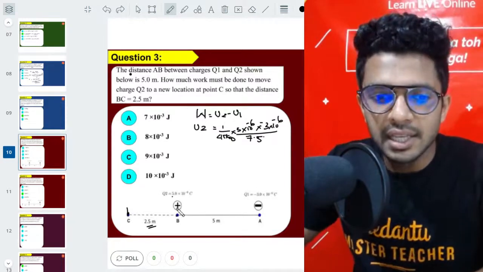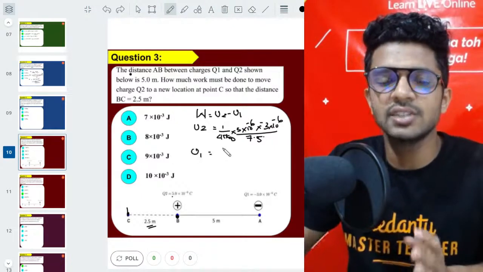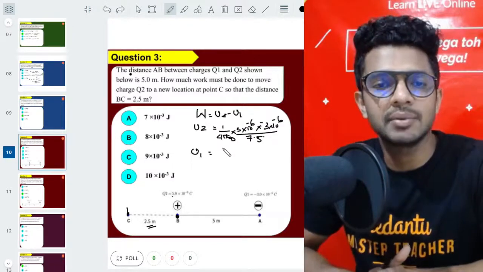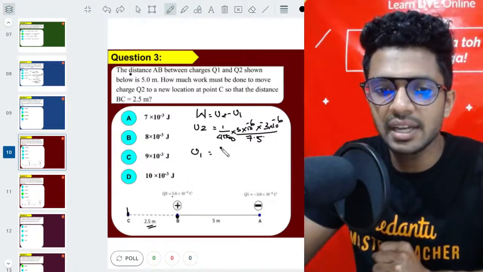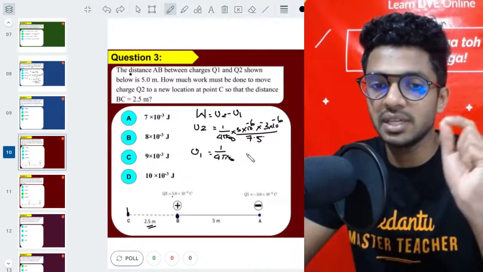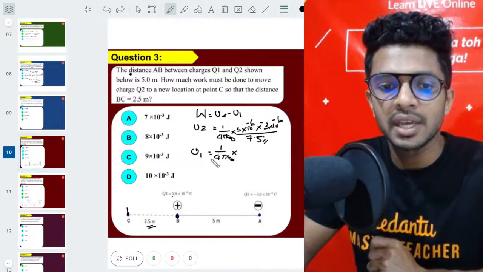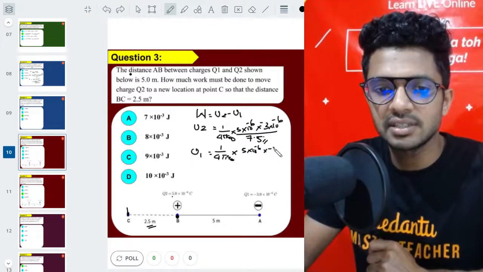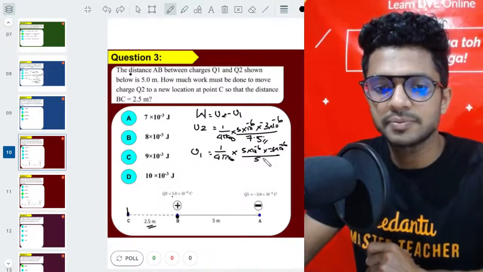Now initially where it was kept, it is kept at the point B. You have to find the potential energy there. Yes or no, everyone? Yes, so U1 is the initial potential energy when you are keeping the charge Q2 at the point B. So what's the formula again? That is 1 by 4 pi epsilon 0. The equation is the same, only the distance is changing. So it's 1 by 4 pi epsilon 0, then Q1 and Q2 remain the same, 5 into 10 power minus 6 and minus 3 into 10 power minus 6. Only the distance changes.